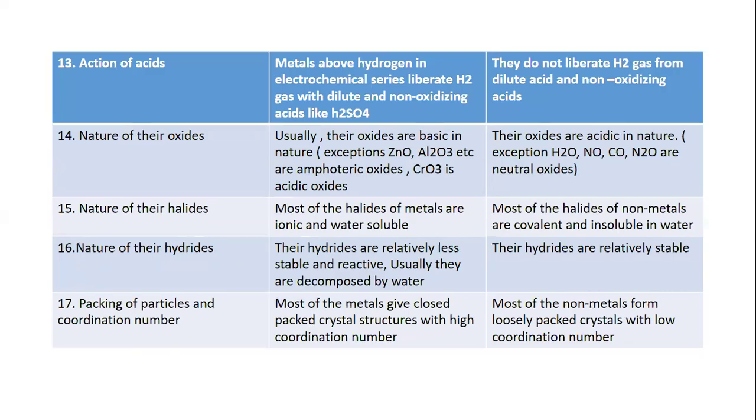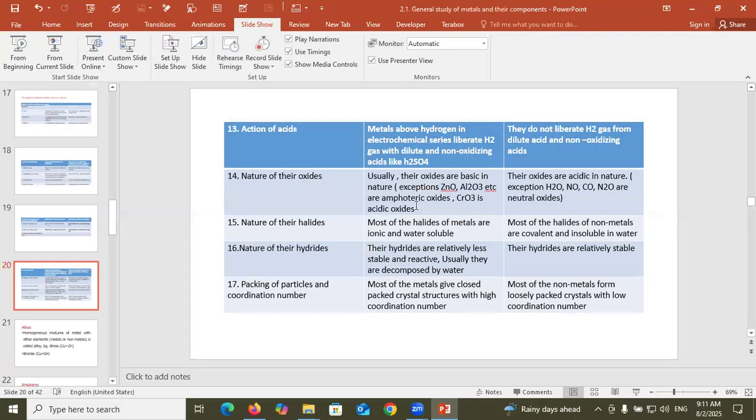Metals above hydrogen in the electrochemical series liberate hydrogen gas with dilute and non-oxidizing acids. Non-metals do not liberate hydrogen gas from dilute and non-oxidizing acids.